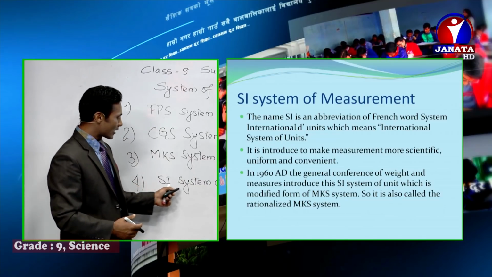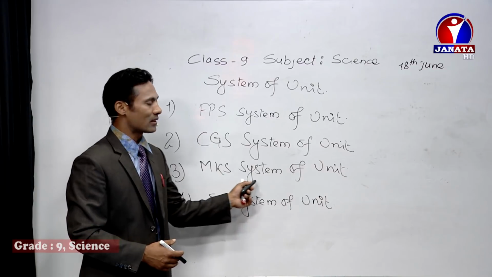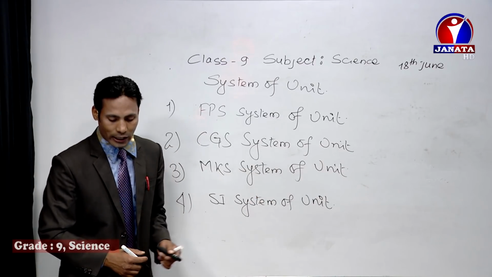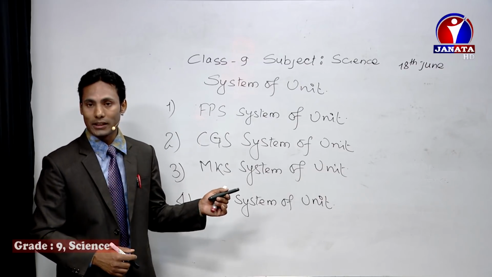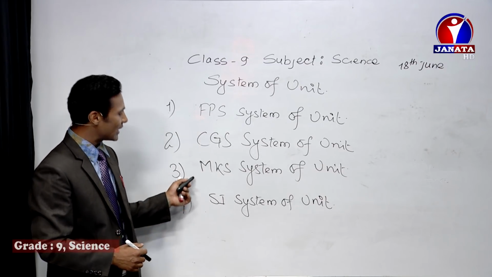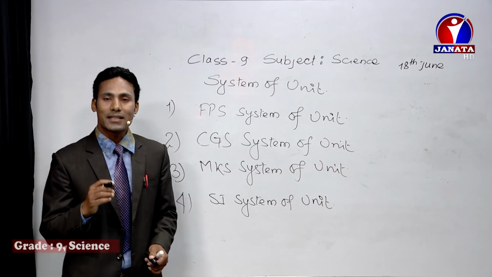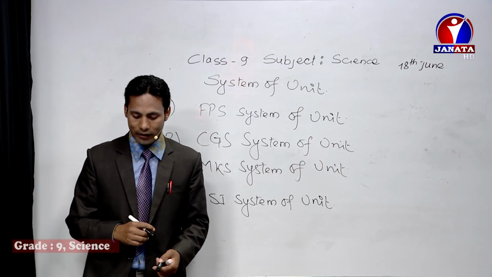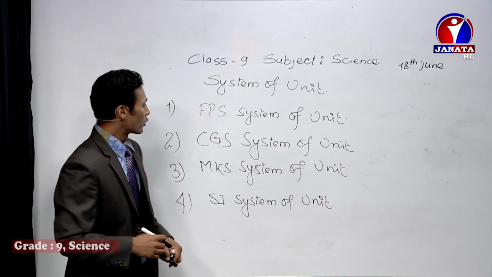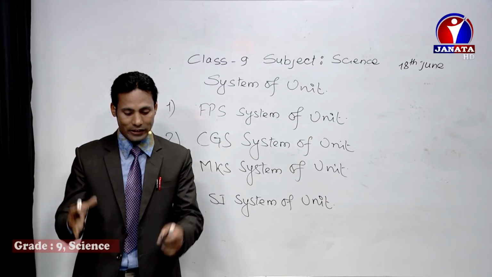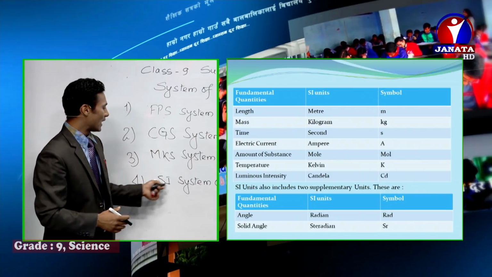And this SI system of unit is the modified form of the MKS system of unit. That's why it is also called the rationalized MKS system of unit. This SI system of unit is derived from the MKS system of unit, so it is called the rationalized MKS system of unit.